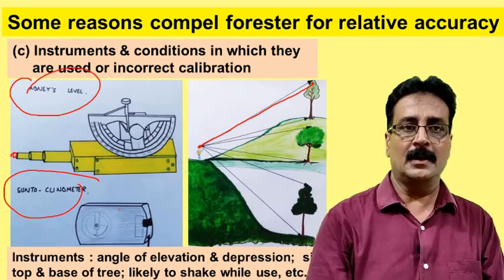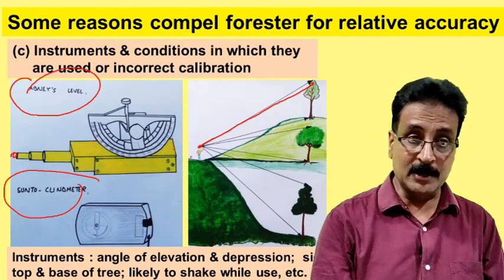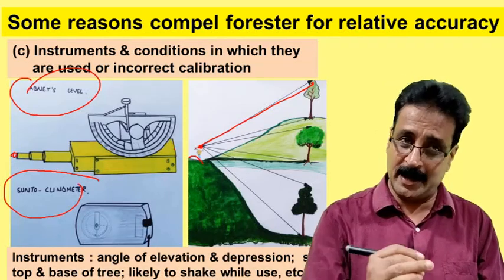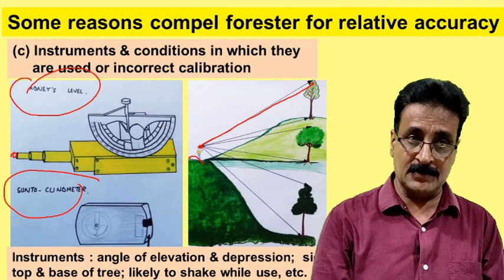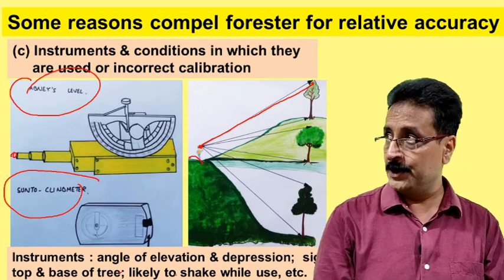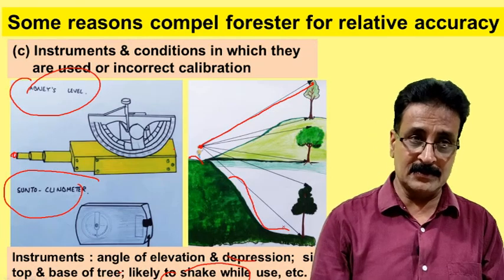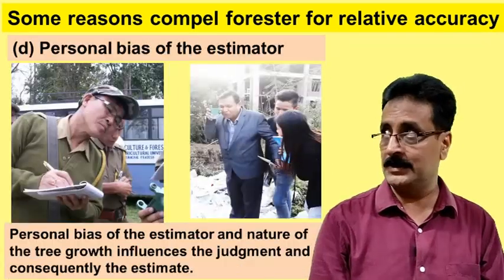So there is some relative accuracy we have to depend on, because standing on the hills and terrains also makes it very difficult for us to get a very accurate result. So the instrument is also another reason, like shaking while using it, or depressions, or difficult terrains where we are taking height and diameter. So we have to consider some relative accuracy.